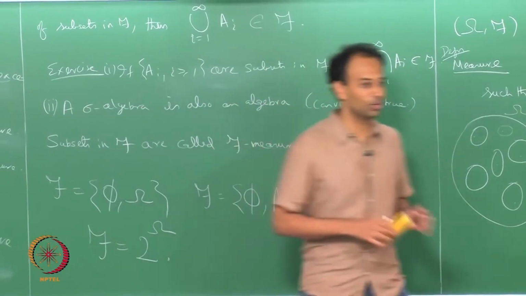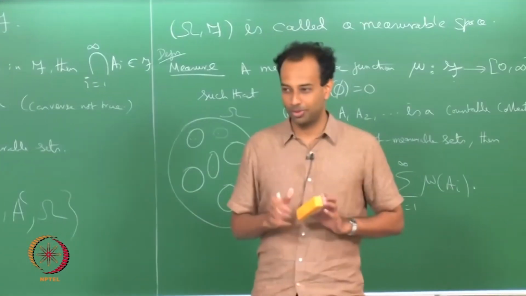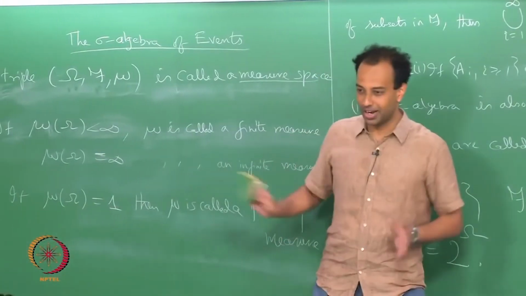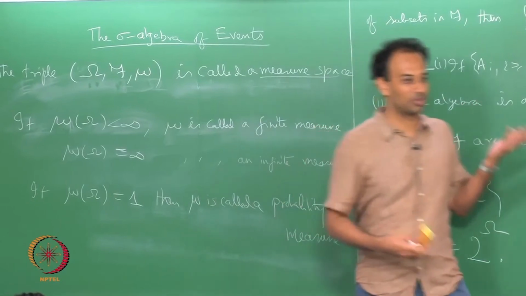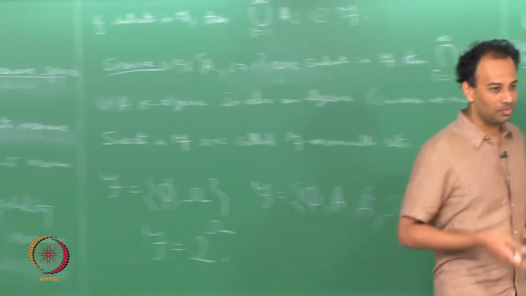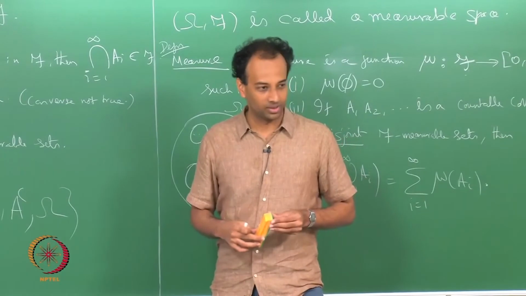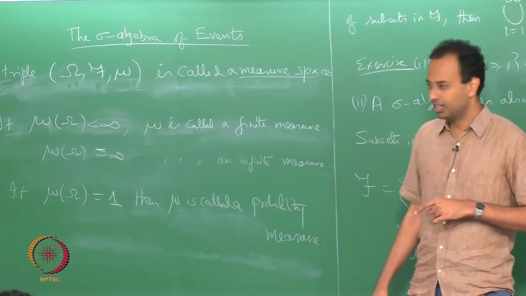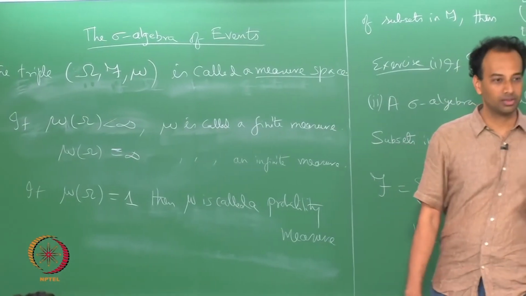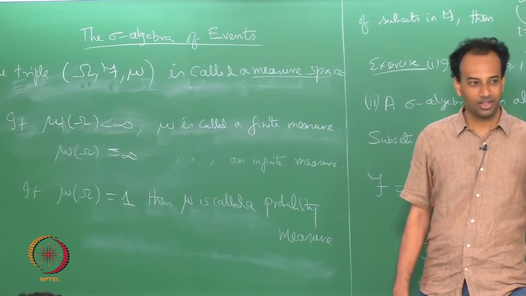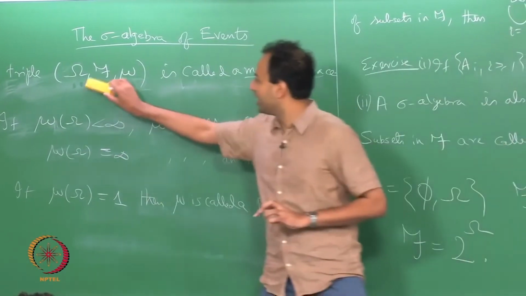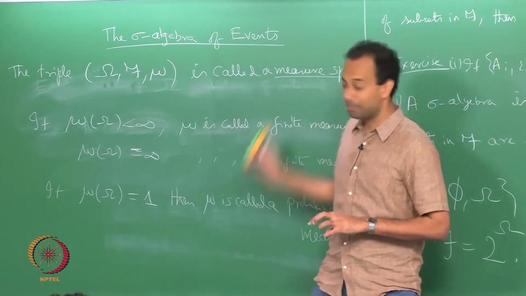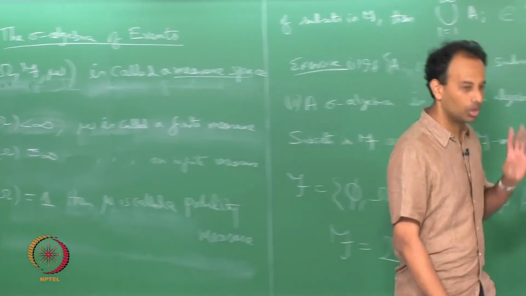This is not a course on measure theory, this is a course on probability theory. So, we will not go on and on about generic measure spaces, we will study probability measures in greater detail. In particular, when mu is a probability measure, when mu of omega is equal to 1, we will no longer call it mu, we will call it P, and we will say omega, F, P, and we will not call it a measure space, we will call it a probability space.